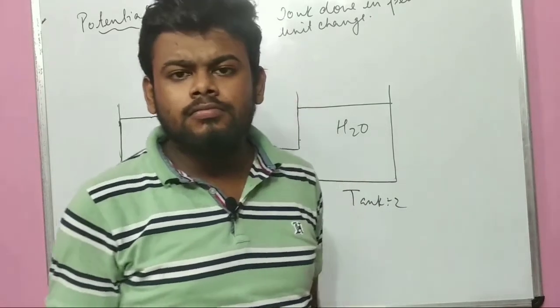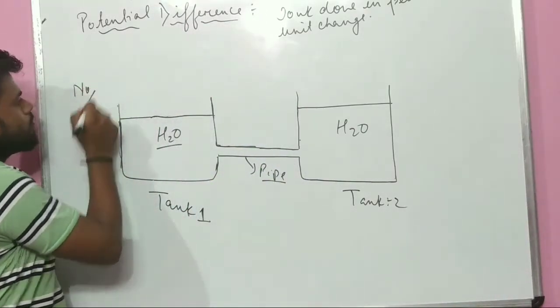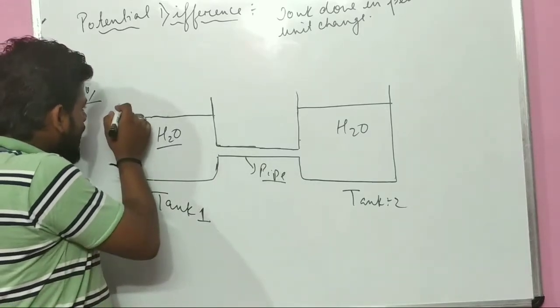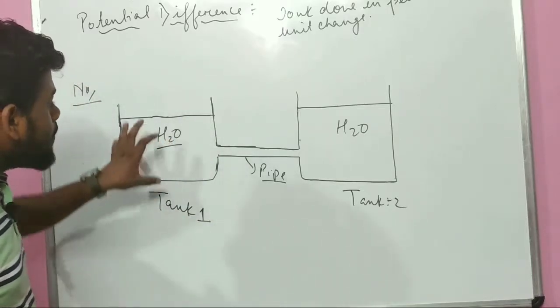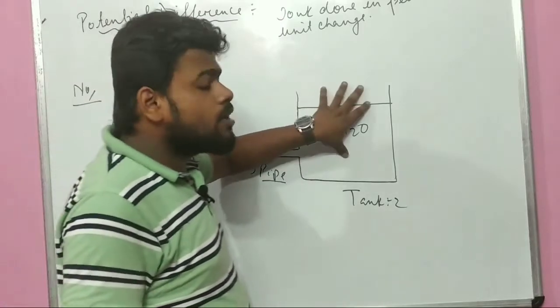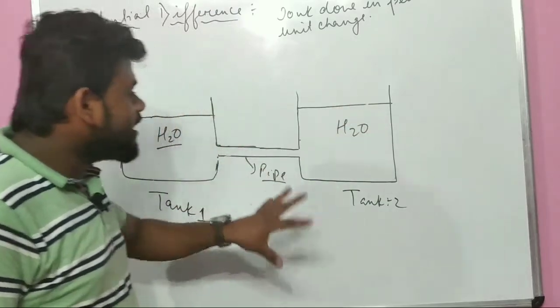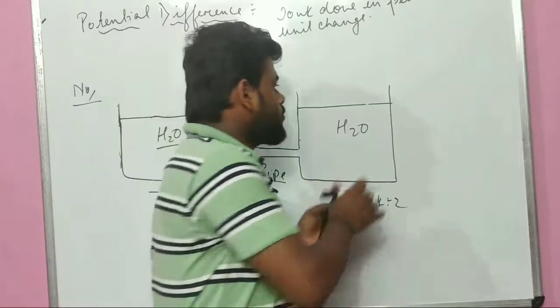The answer will be no. Why? Because as we can see here, the amount of water in tank 1 is the same level as in tank 2. So that is the reason water cannot flow from tank 1 to tank 2.